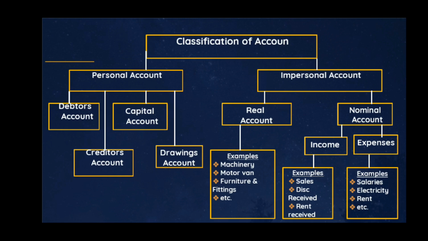Examples of income include sales, discount received, rent received, and so on. Those are examples of nominal account. While expenses include payment of salaries, electricity, rent and rates, etc. Whatever the expense is, they are all under the nominal account.